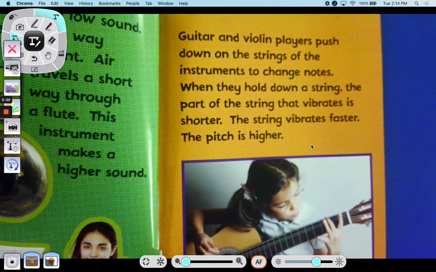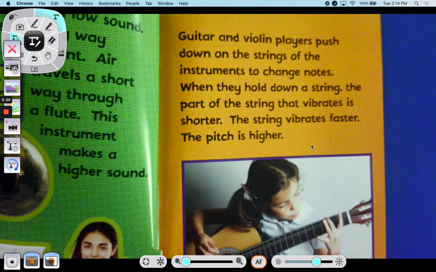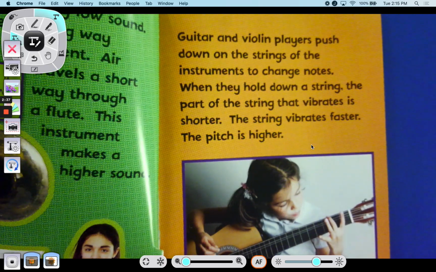Guitar and violin players push down strings on the instruments to change notes. When they hold down a string, the part of the string that vibrates is shorter. The string vibrates faster. The pitch is higher.